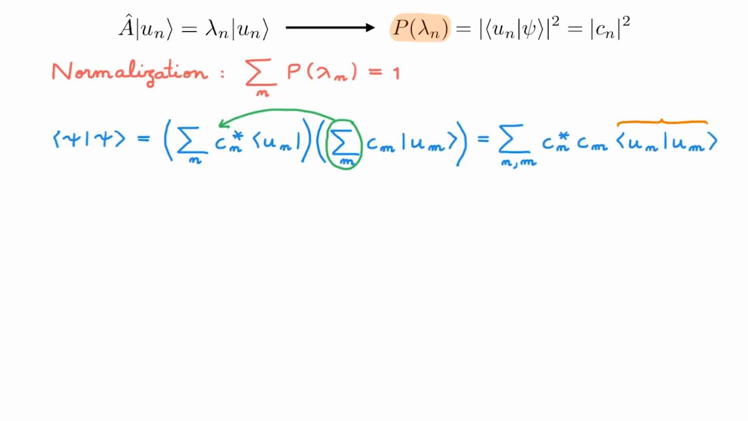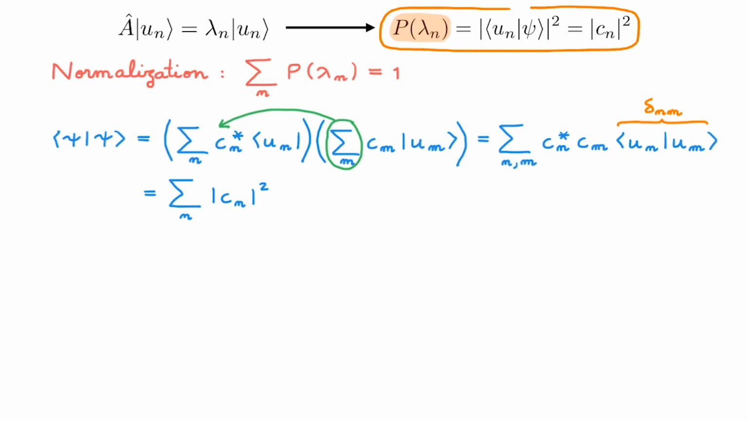The bracket here is delta nm, because the u states form an orthonormal basis, and this means that we can easily perform the sum over m, and we end up with a single sum over n of the absolute value squared of c n. Looking at the probability up here, from postulate 4, we see that this is simply equal to the sum over n of the probability of measuring eigenvalue lambda n. So what does this mean?